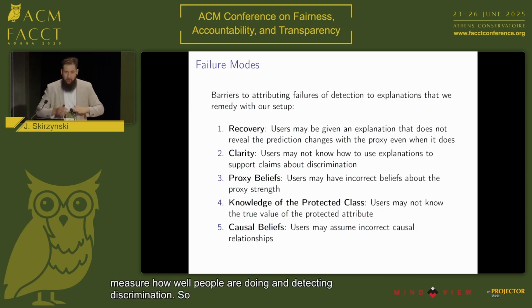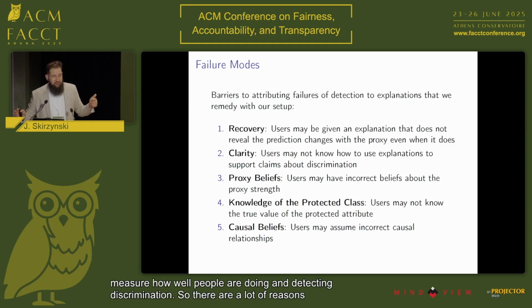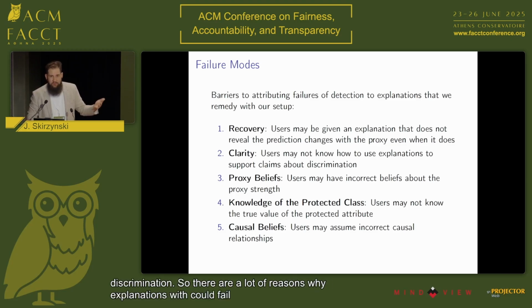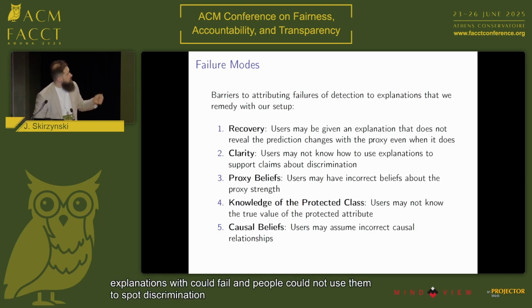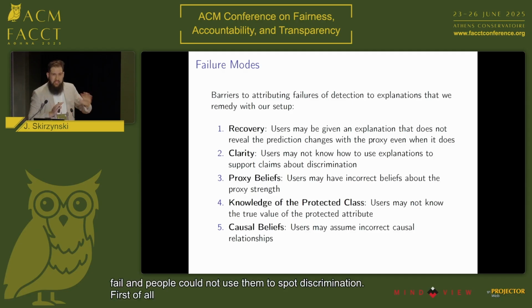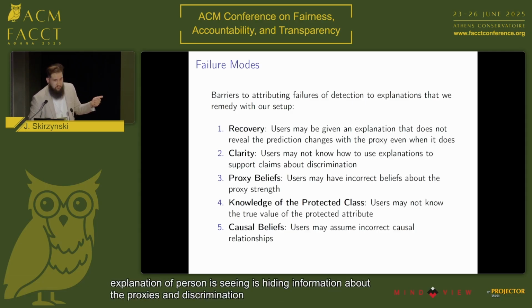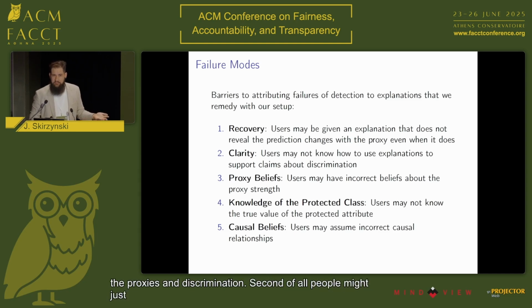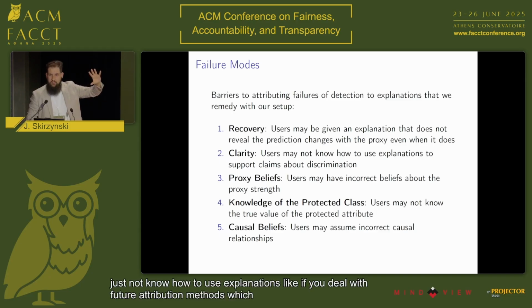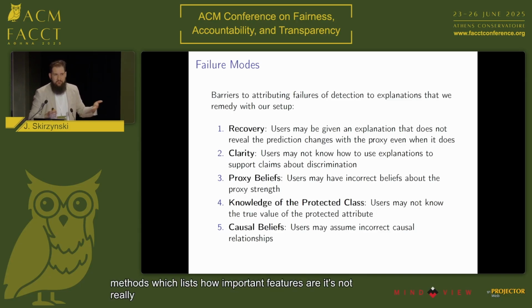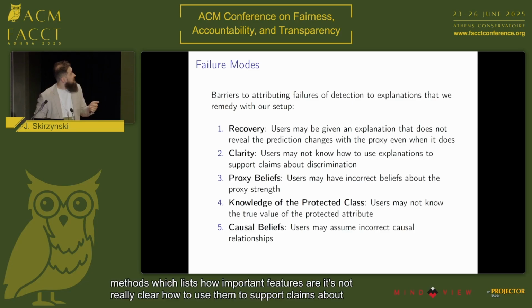So there are a lot of reasons why explanations could fail and people could not use them to spot discrimination. First of all, there are many explanations for every prediction, multiplicity, and it's possible that the explanation a person is seeing is hiding information about the proxies and discrimination. Second of all, people might just not know how to use explanations. Like if you deal with feature attribution methods, which list how important features are, it's not really clear how to use them to support claims about discrimination.